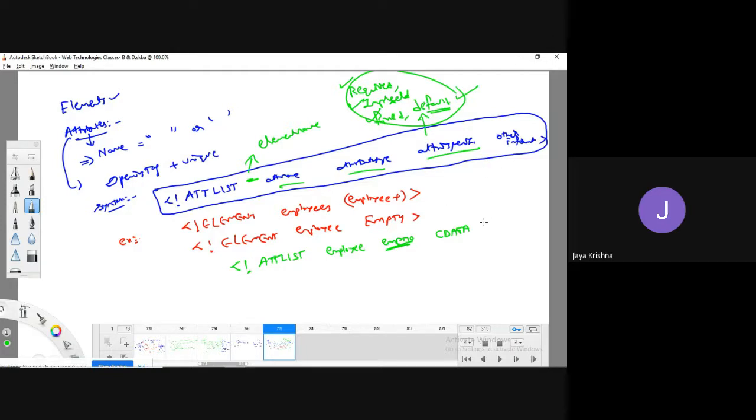For example, for required, you have to define it with hash required. Hash implied for implied. Hash fixed for fixed. For default, the keyword is nothing. We are going to simply pass the value.